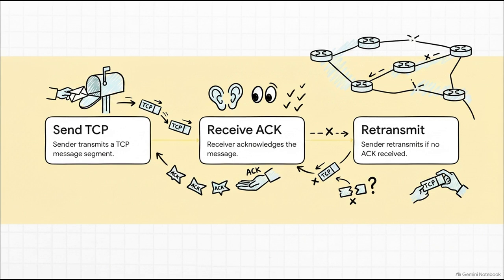But here is the real magic in Step 3. If that ACK is never received, the sender just assumes the message was lost or corrupted, and it automatically retransmits the TCP segment. What's really fascinating here is that this creates true reliability. It's not just error detection, where a bad message gets dropped. It requires error correction through retransmission. That is exactly how your downloads arrive perfectly, every single time.